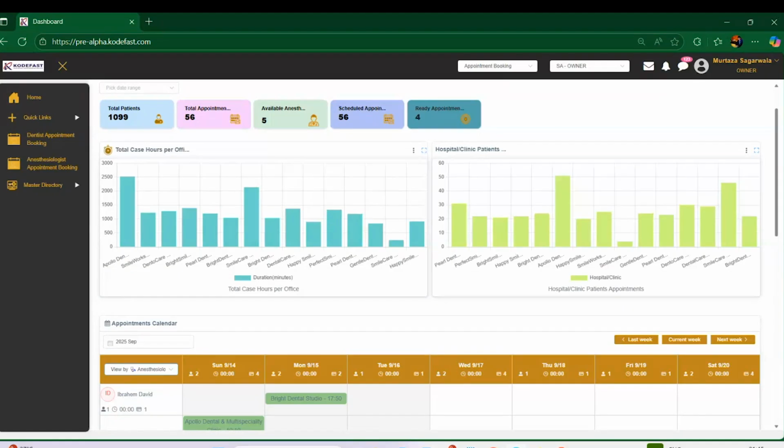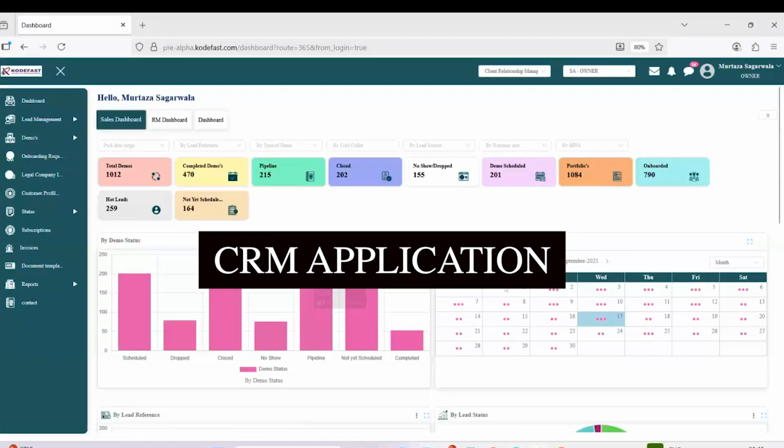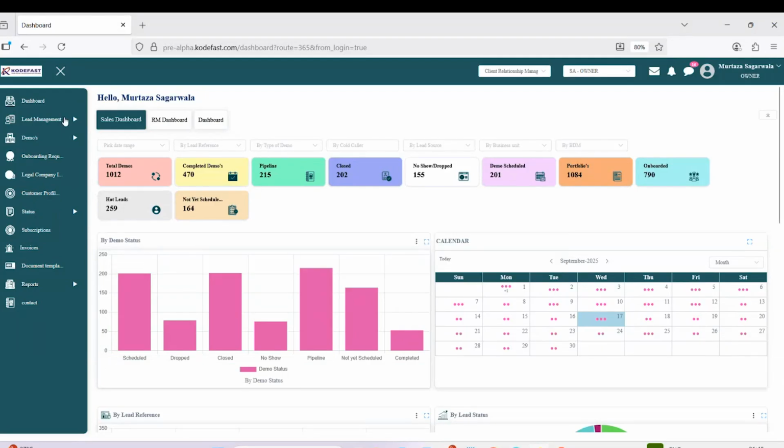Let's go with another application. This is another good example of a CRM application that we have built. Here, if you see, we have custom colors and different fonts. Whatever you are seeing, each screen, each component on the screen, each letter, each word, is a customizable thing. This custom application is built for the property-related industry, where we have different modules.